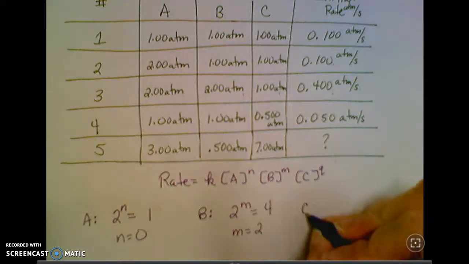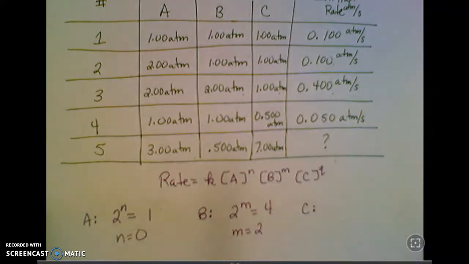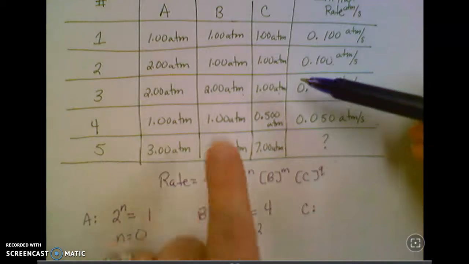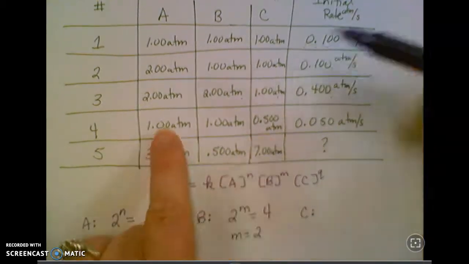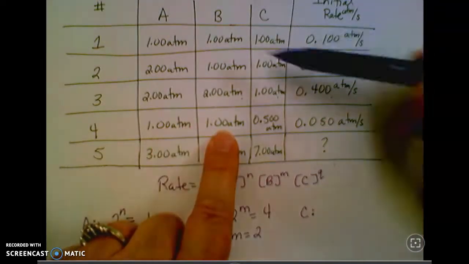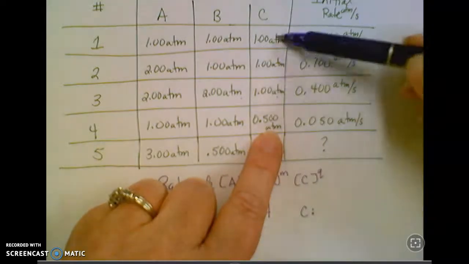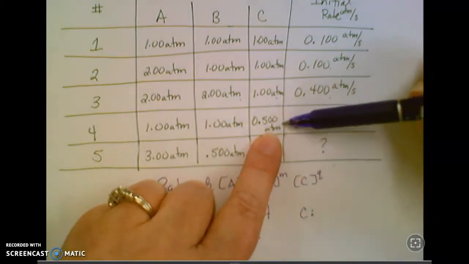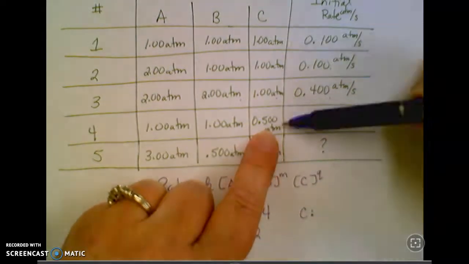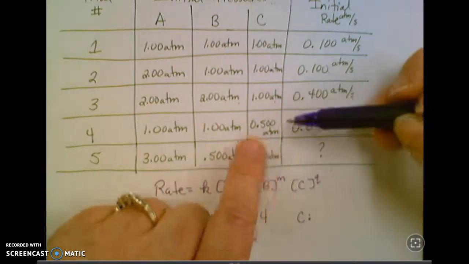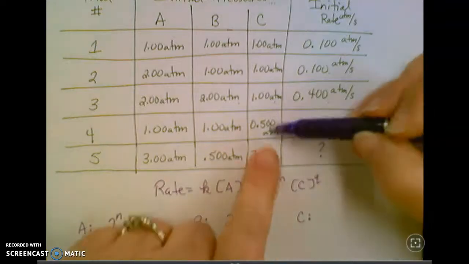Now, for C, I'll go to trial 4, I've got 1 and 1, which matches trial 1, and this time C was cut in half. So you can use 1/2 if you want to. I like to look at it this way. I'm going from 4 to 1 instead of 1 to 4, just because I like whole numbers better than fractions.